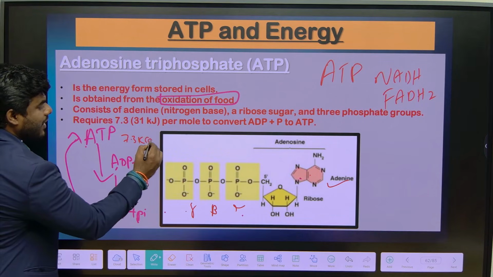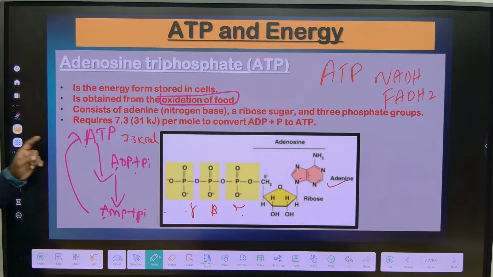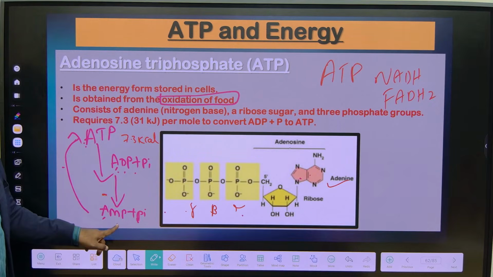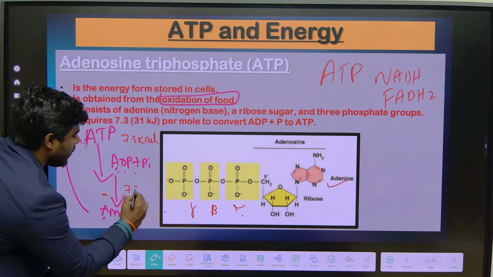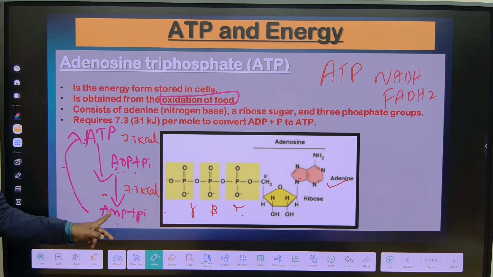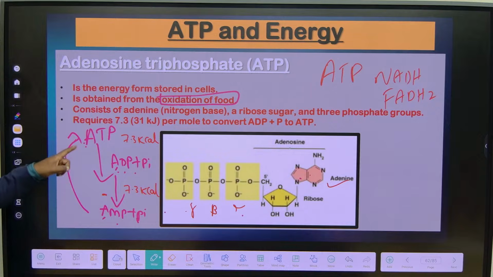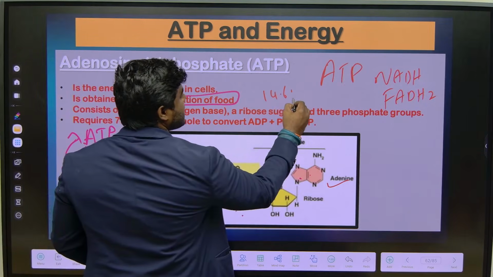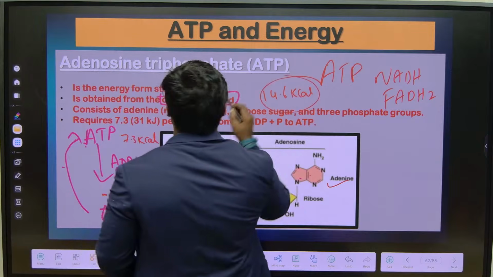Remember correctly, 7.3 kilocalories of energy will be released when one ATP breaks down into one ADP. When ADP breaks down into AMP, there is also a release of 7.3 kilocalories per mole of energy. So, in very simple words, when one ATP breaks down into one AMP, we get nearly 14.6 kilocalories of energy.